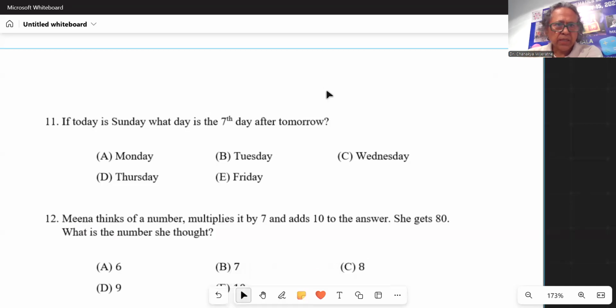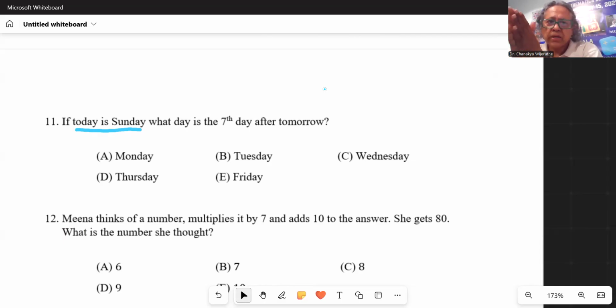So today is Sunday. What day is the 7th day after tomorrow? Right. So today is Sunday, and tomorrow is Monday, and the 7th day after tomorrow. So 7 days means a week, right?